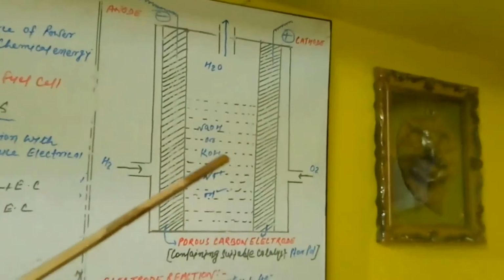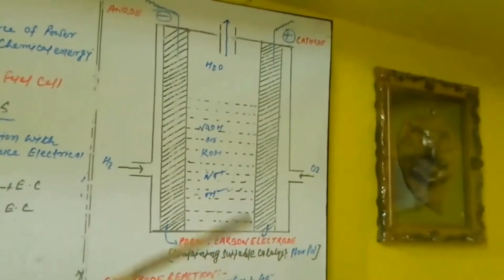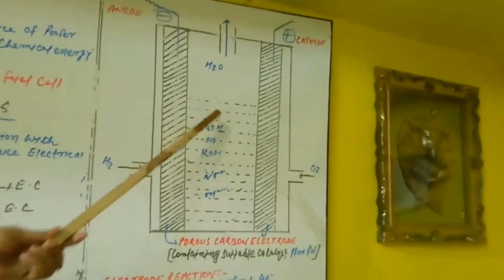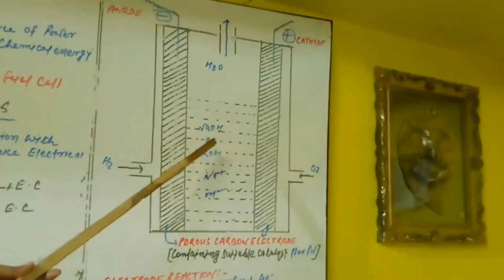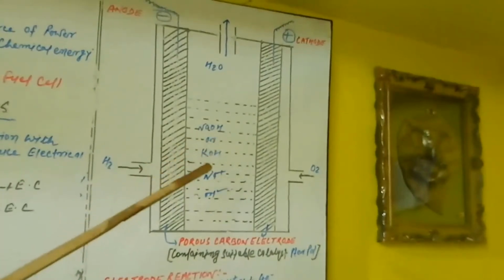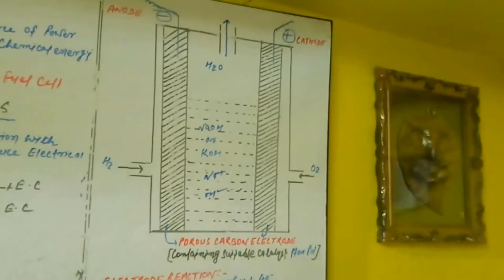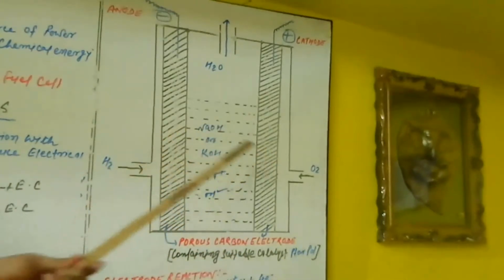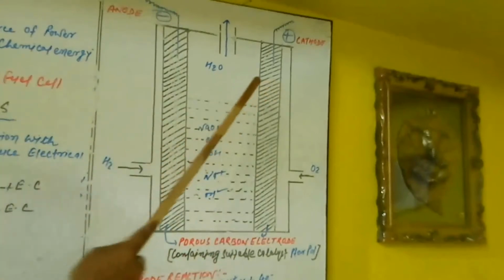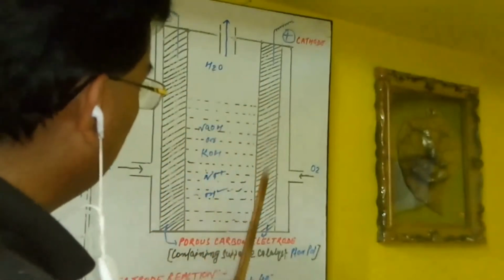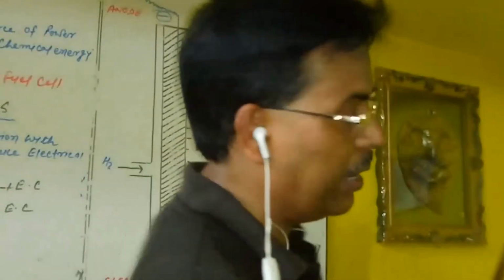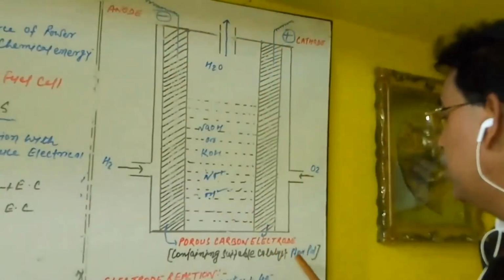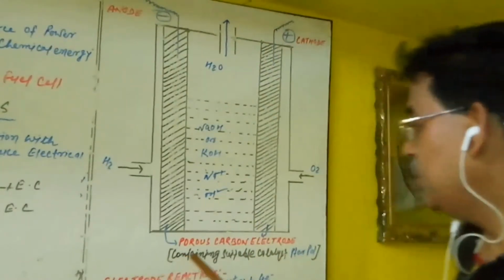The 2 electrodes are made of porous carbon, placed in an aqueous solution of caustic soda or caustic potash, that is, concentrated aqueous NaOH or KOH, which acts as the electrolyte. Catalysts like finely divided platinum or palladium metal are incorporated in the 2 carbon electrodes. We are also able to use a catalyst such as cobalt oxide, CoO.